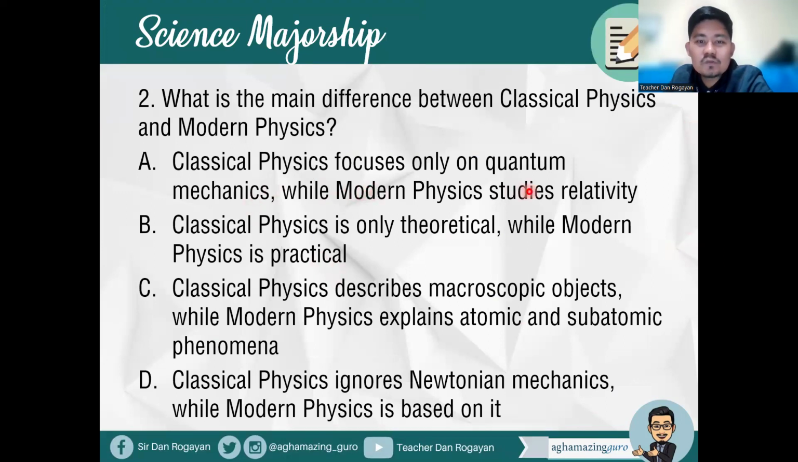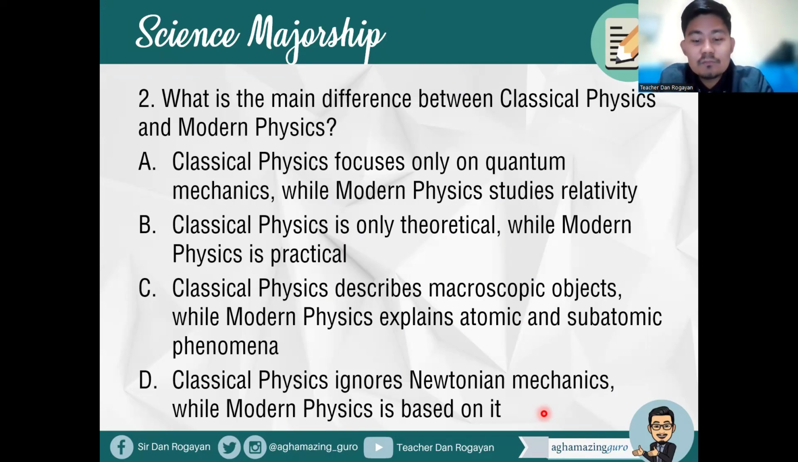Okay? Item number 2, what is the main difference between classical physics and modern physics? A, classical physics focuses only on quantum mechanics, while modern physics studies relativity. B, classical physics is only theoretical, while modern physics is practical. C, classical physics describes macroscopic objects, while modern physics explains atomic and subatomic phenomena. Or letter D, classical physics ignores Newtonian mechanics, while modern physics is based on it. Right? So what's the demarcation line between the classical and the modern physics? So what's your answer? Future top-notchers?